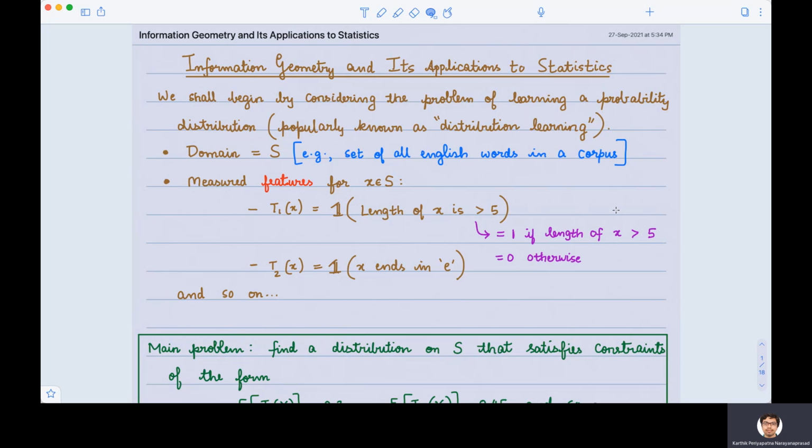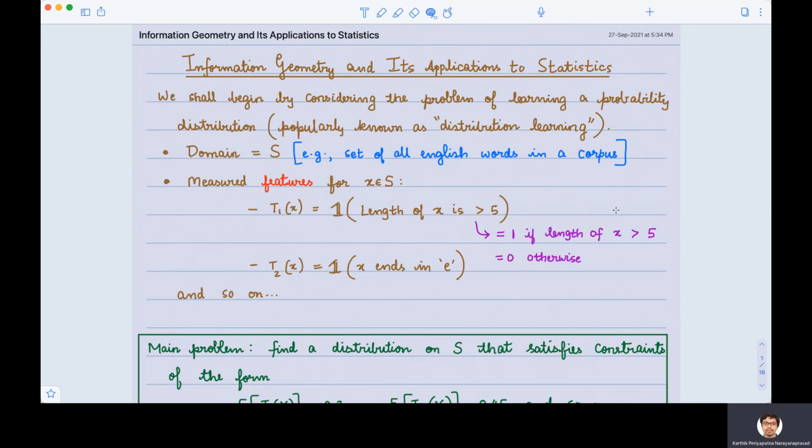Now, information geometry is one branch of information theory that concerns the study of the geometry arising from certain divergence or distance measures on the space of probability distributions. As we will see, it has a lot of applications to statistics and can explain in detail some of the phenomena that appear in statistics from an information theoretic viewpoint.